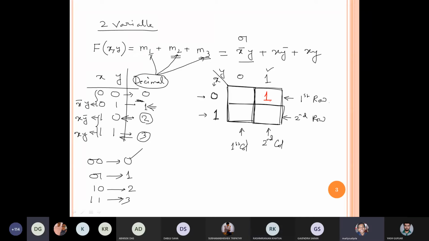No, sir. Sir, what is the value of x bar y? Okay, tell me, what is your doubt? Sir, how are you getting x bar y plus x y bar plus xy? We have already solved this one 5 minutes earlier.